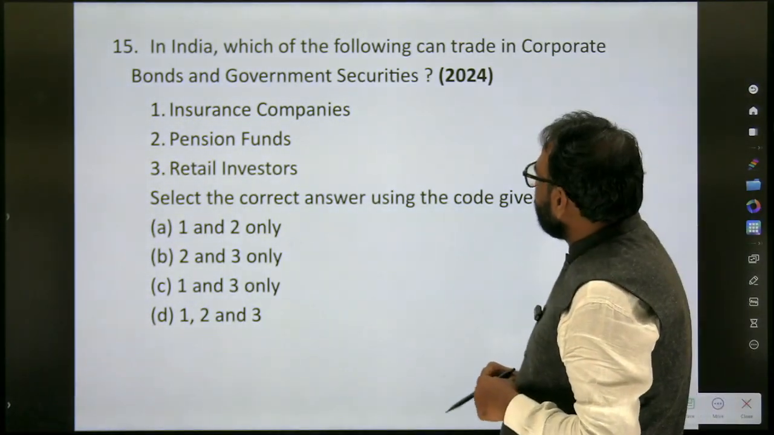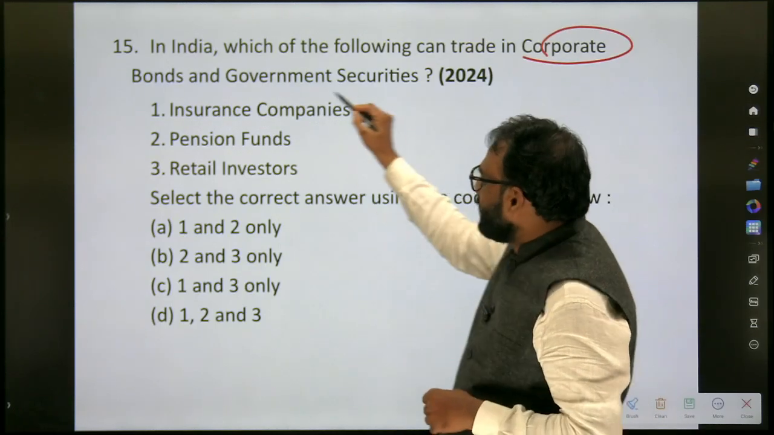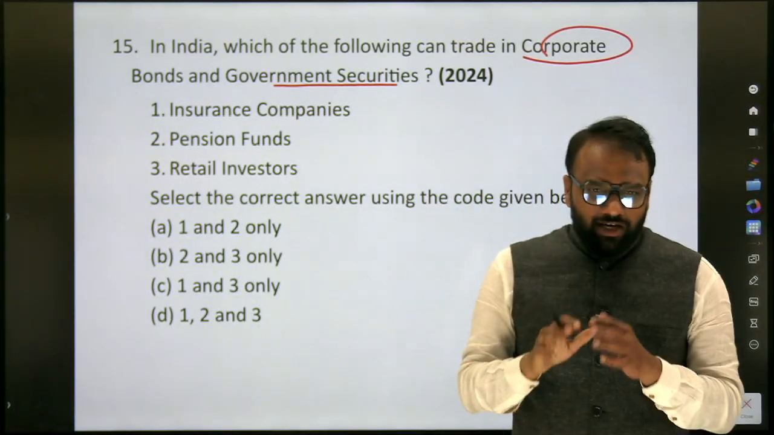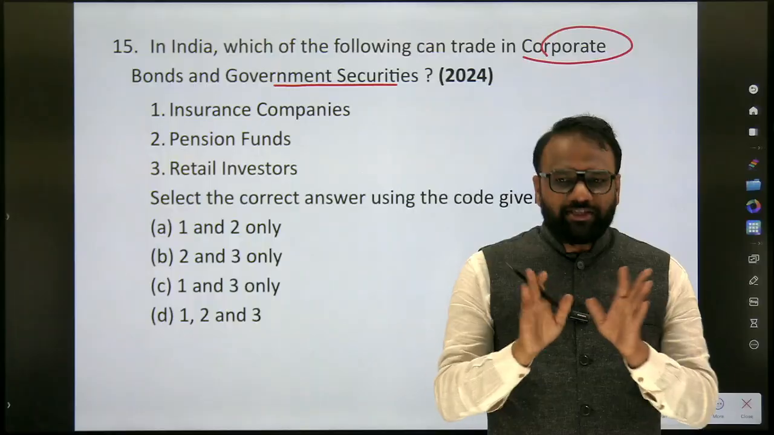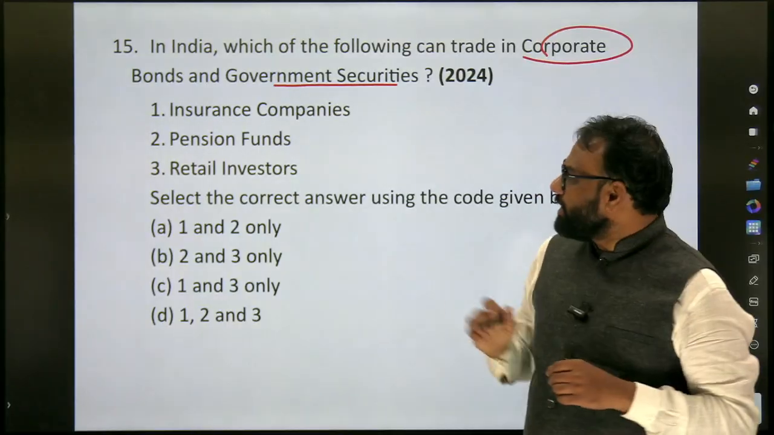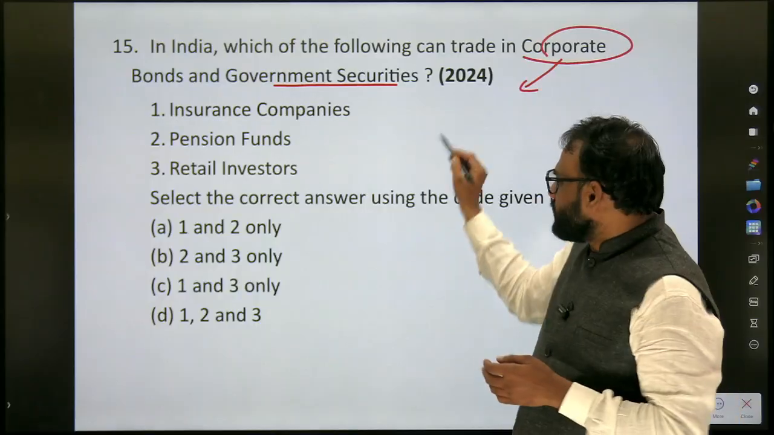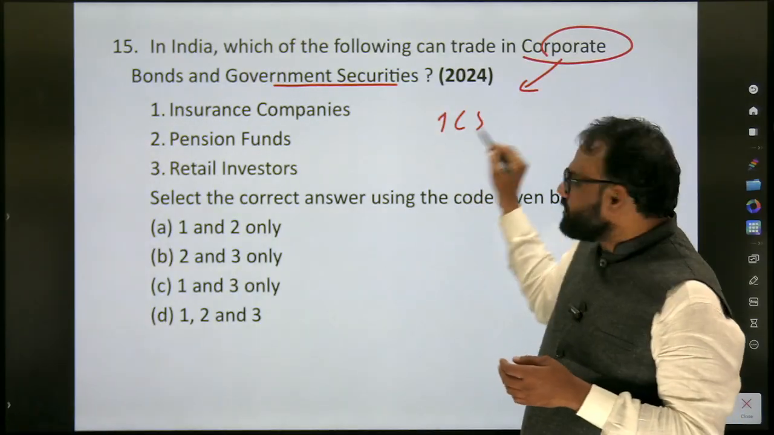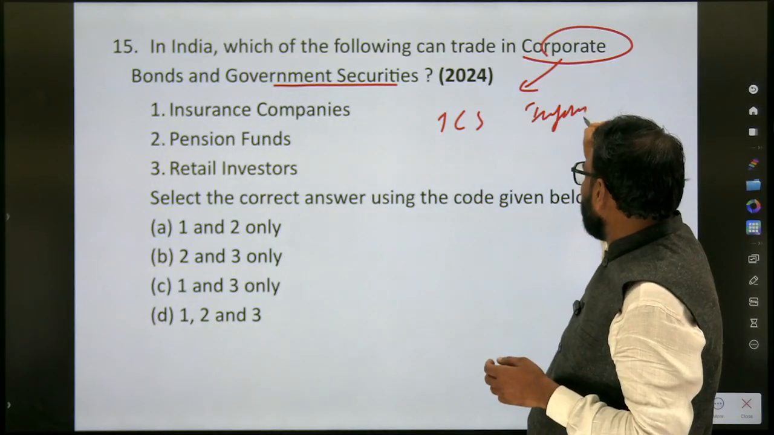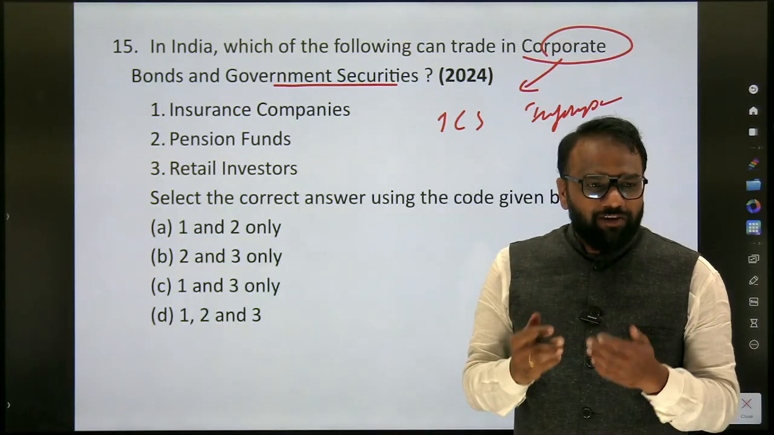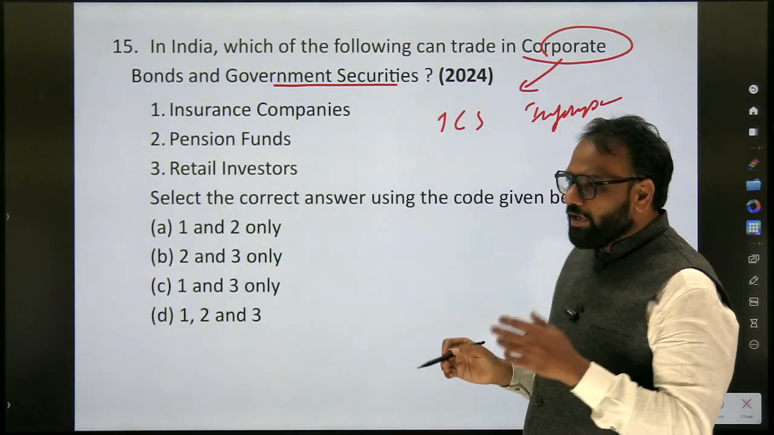In India, which of the following can trade in corporate bonds and government securities? See here, almost similar kind of question. In the same year, it has appeared. So what is an example of a corporate bond? A bond issued by TCS or Infosys is an example of a corporate bond. Similarly, if a bond is issued by a government company, can you recall one example?